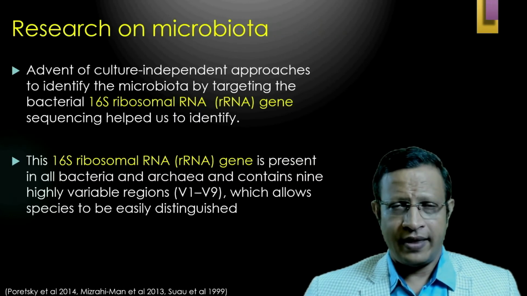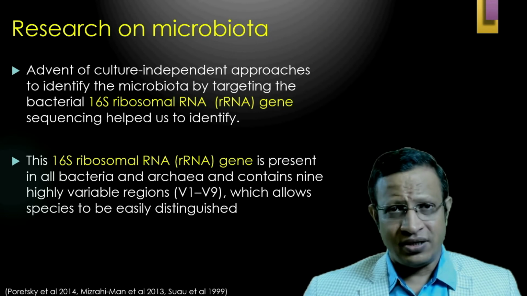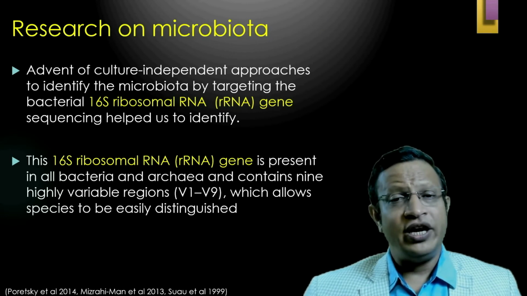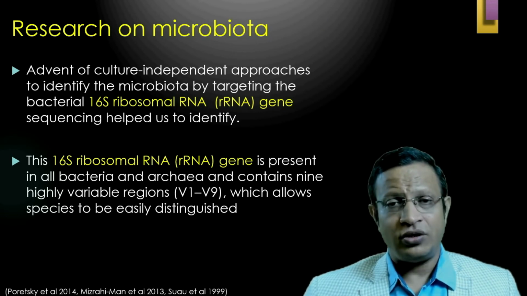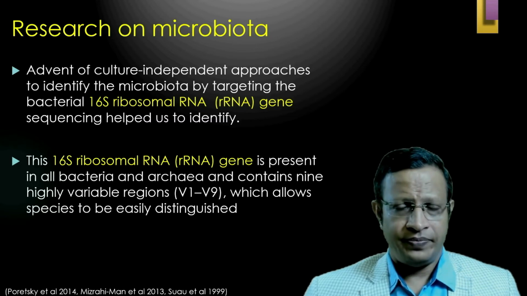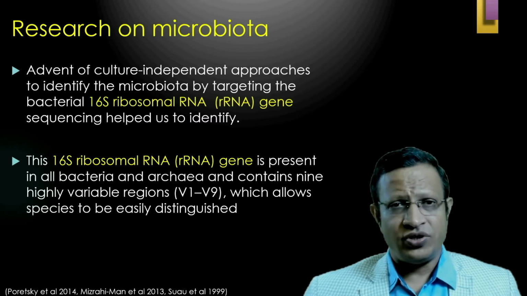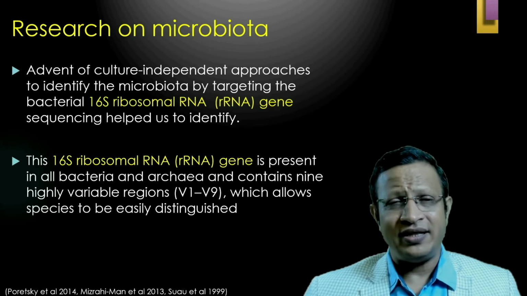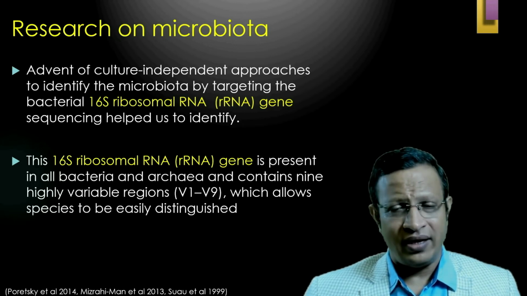Let's understand what the research on microbiota is. With the advent of culture-independent approaches, that means you need not have a culture to understand these bacteria. Culture-independent approaches identify the microbiota by targeting the bacteria's 16S ribosomal RNA.